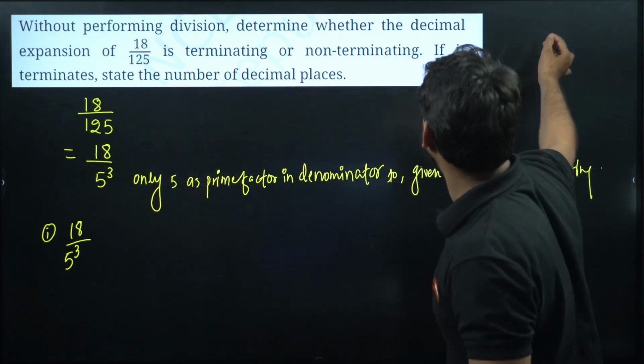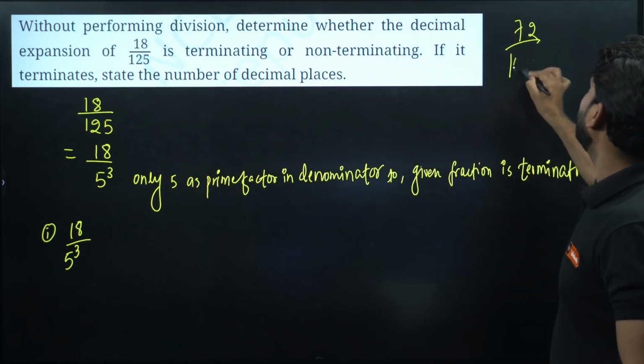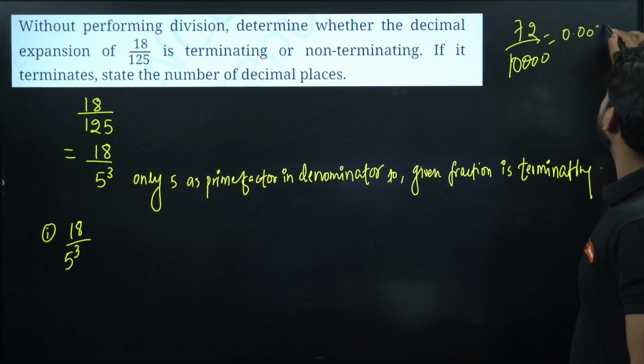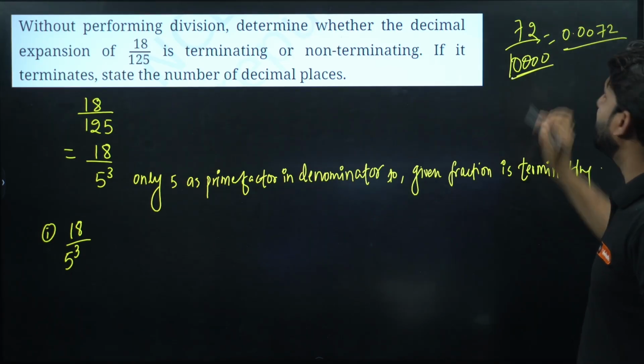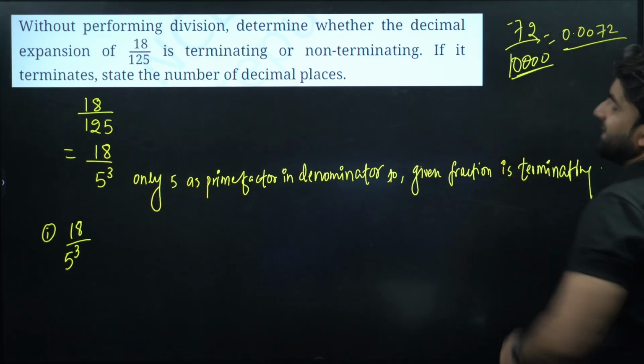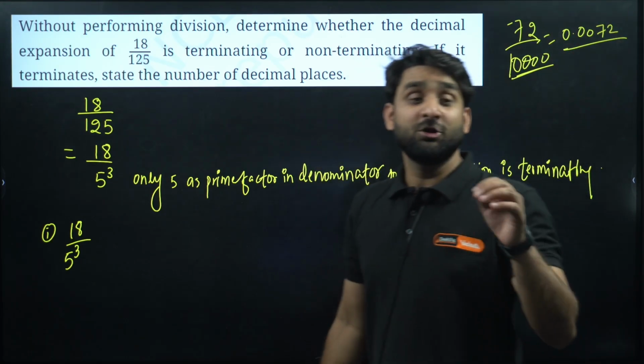Let me give you an example. If I ask you 72 divided by, what will be the answer? 0.0072. This will be the answer, because how many zeros are there? 4 zeros. So we have to put decimal in front of 4 digits. So this will be the decimal expansion. So this should be your target, everyone.